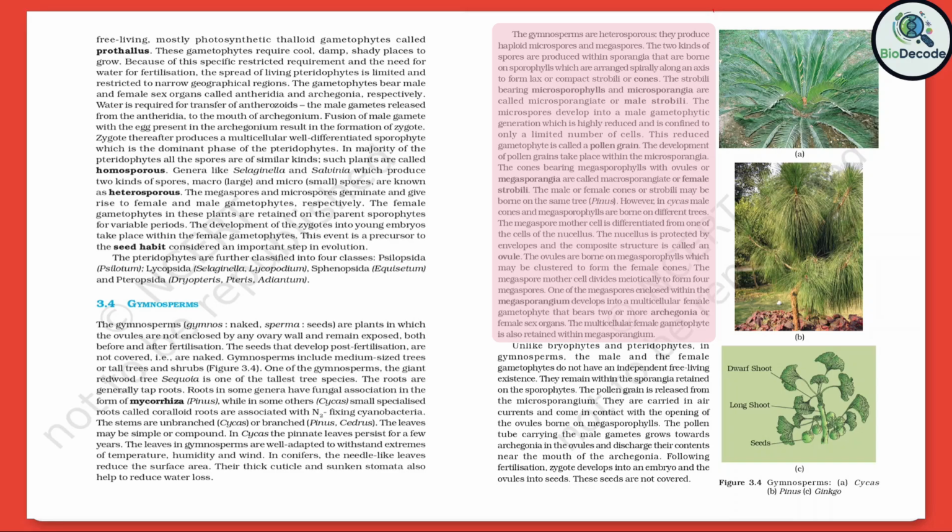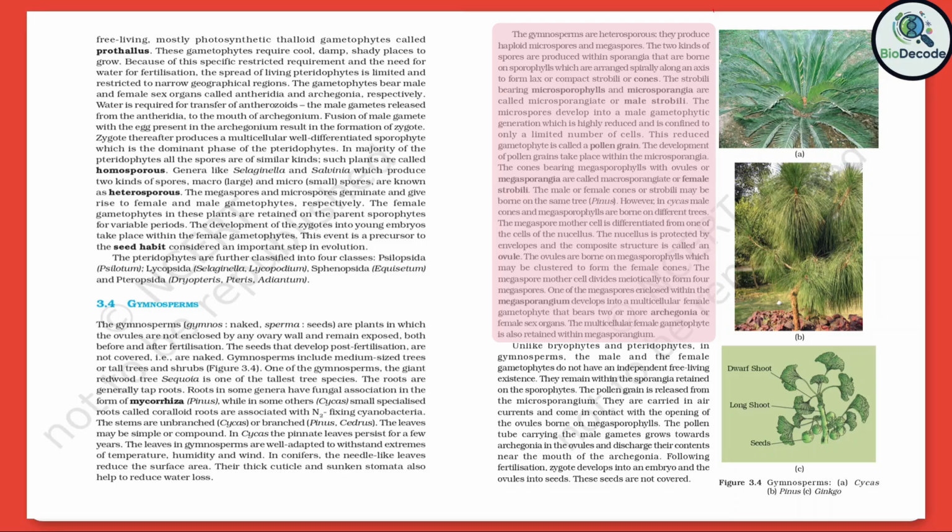The microspores develop into a male gametophytic generation, which is highly reduced and is confined to only a limited number of cells. This reduced gametophyte is called a pollen grain. The development of pollen grains takes place within the microsporangia. The cones bearing megasporophylls with ovules or megasporangia are called macrosporangiate or female strobili. The male or female cones or strobili may be borne on the same tree, Pinus. However, in Cycas, male cones and megasporophylls are borne on different trees.